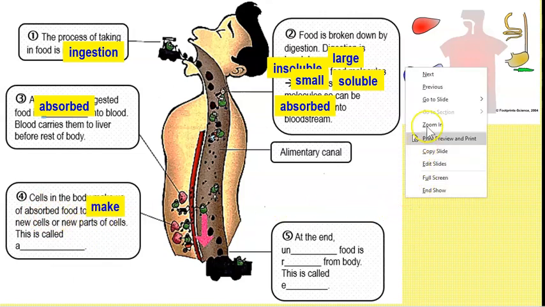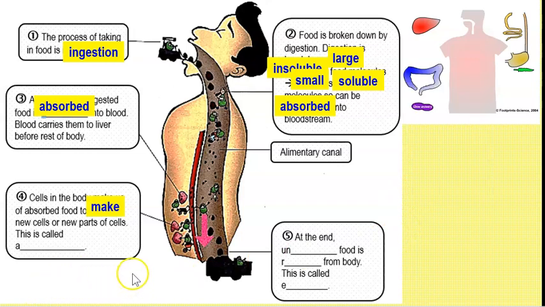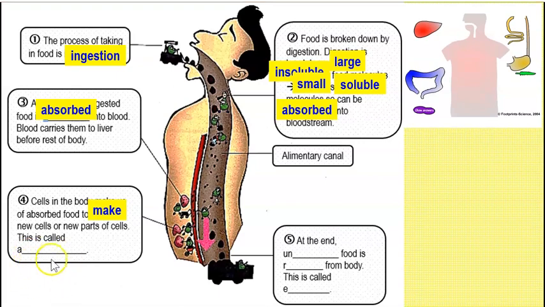They want to make new cells, or they want to make new parts of cells. This is quite important. So, okay, you may want to take out your highlighter and highlight that this is an important process. Okay, this process is known as assimilation. When the cells use the food which is small and soluble already that has been absorbed to make new cells or to make things for the cells.